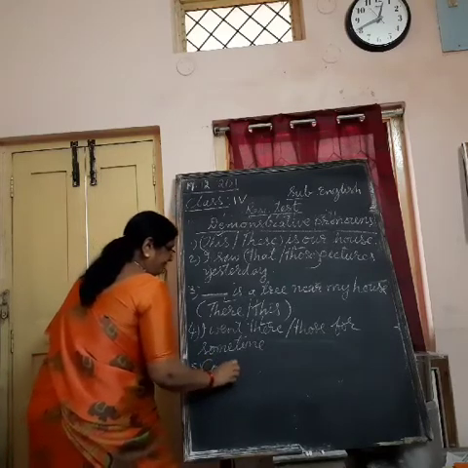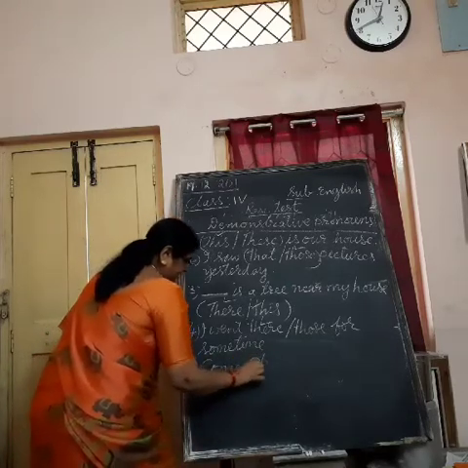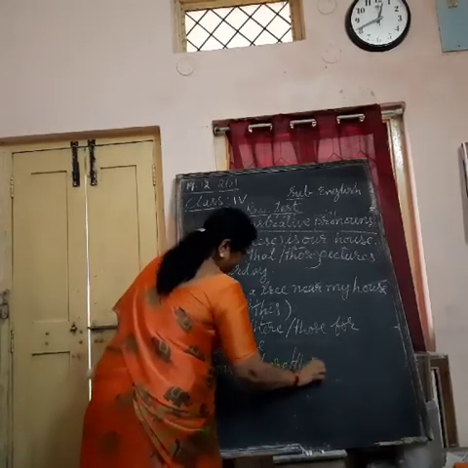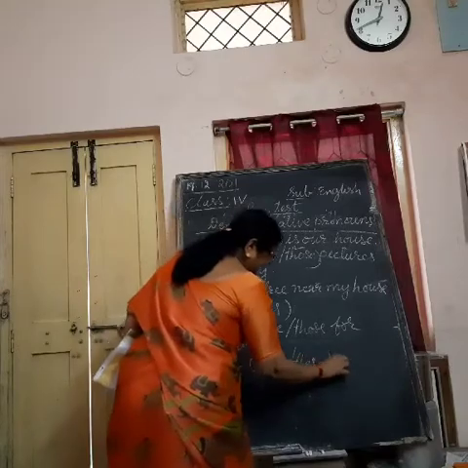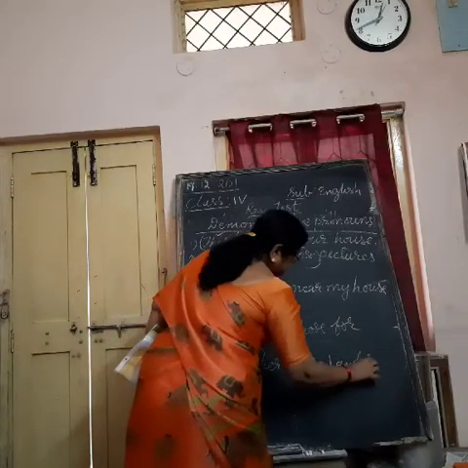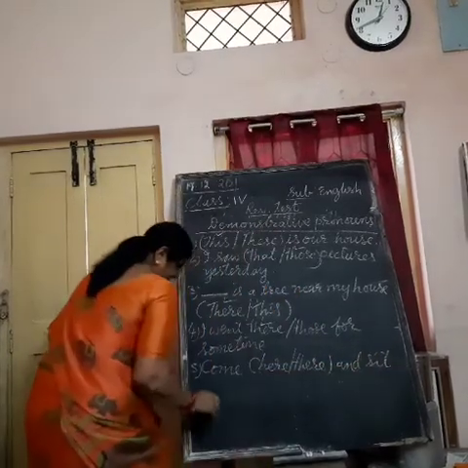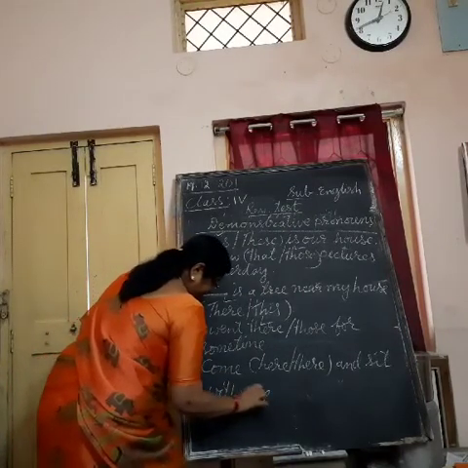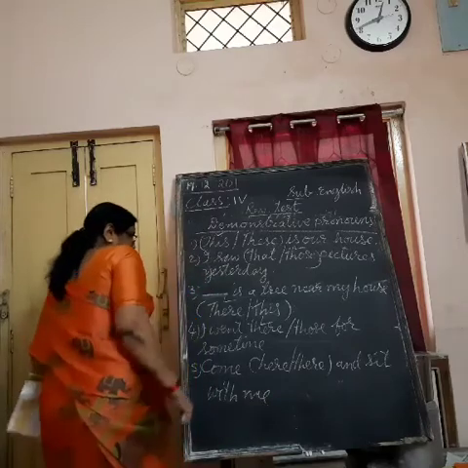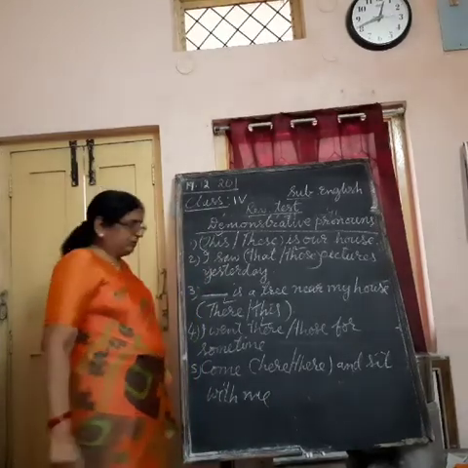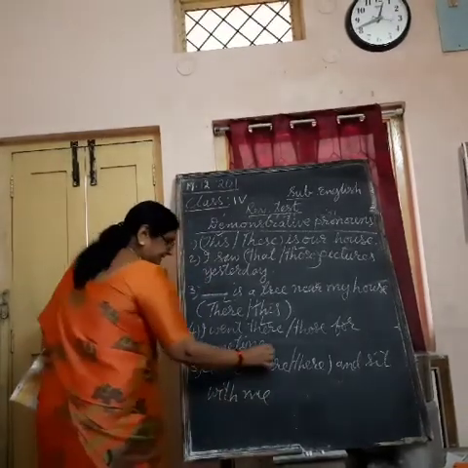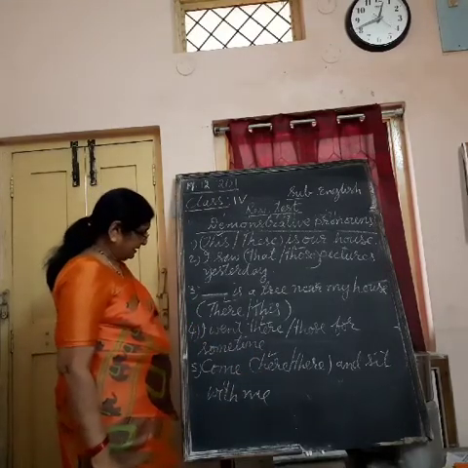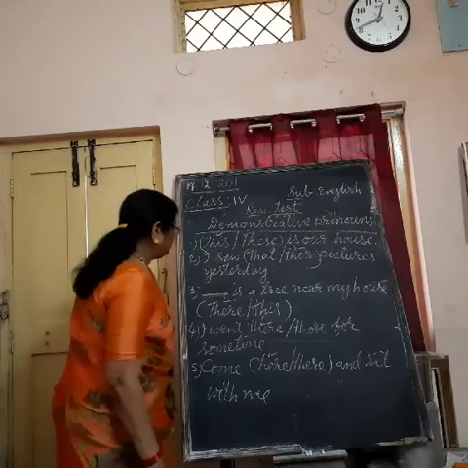Come here or there and sit with me. Come there and sit with me is right, or come here and sit with me is right? Come here and sit with me. Okay. And some more. What we got?